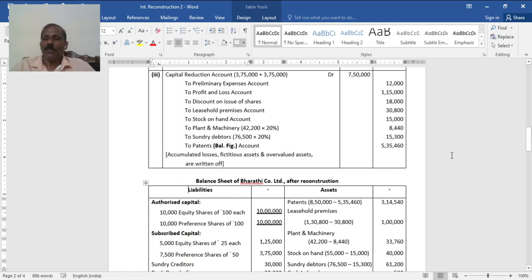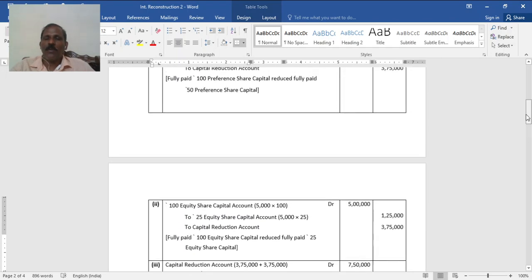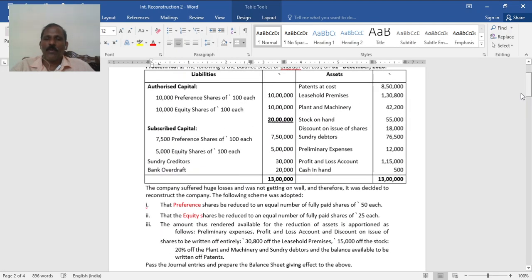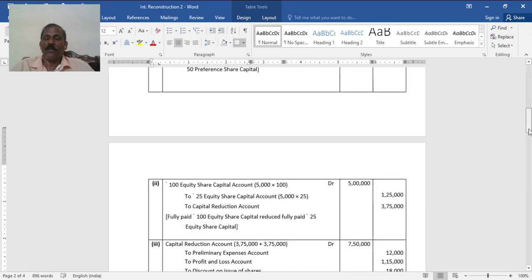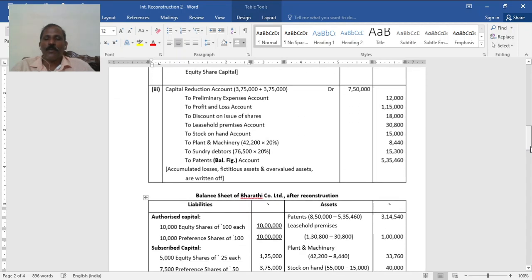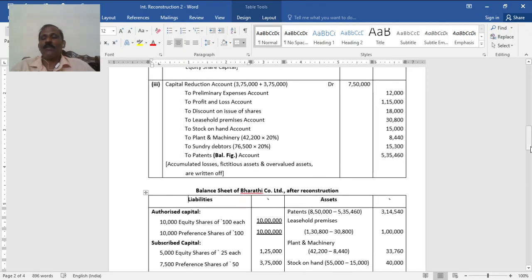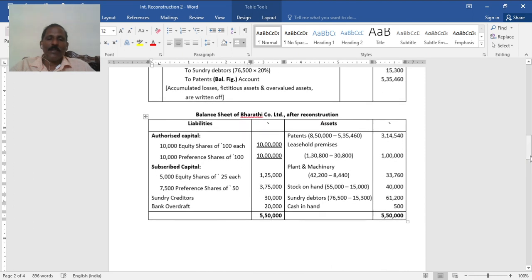So a huge amount is available, and you have to see the amount of patents. See, patents cost 8,50,000. Now 5,35,000 is written off, in the sense that in the new balance sheet, the remaining patents will come. So authorized as it is; subscribed now 5,000 equity shares of 25 each from the first entry, whatever you have credited. The second entry, then 7,500 preference shares of 50 each, that's from the first entry.